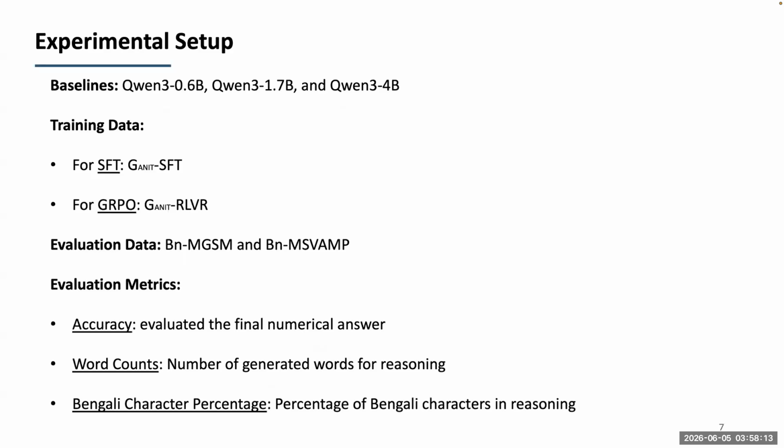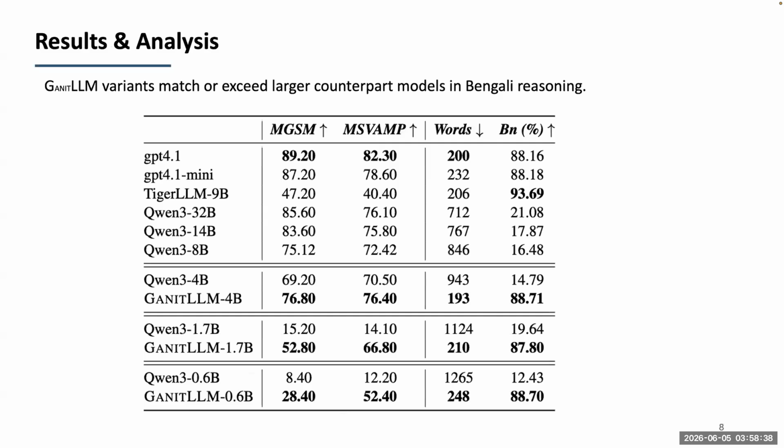If we look into our experimental setup, we used Qwen3 0.6 billion, Qwen3 1.7 billion and Qwen3 4 billion as our baselines. For the supervised fine-tuning, we used Ganit SFT, and for the GRPO training, we used Ganit RLVR, and we evaluated our model on Bengali MGSM and Bengali MSVAMP datasets.